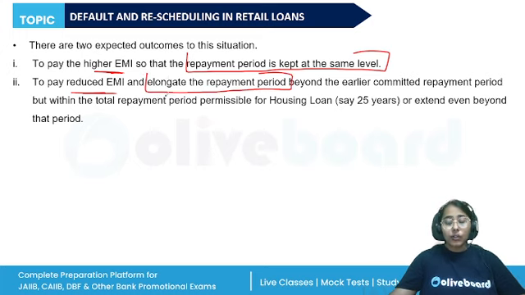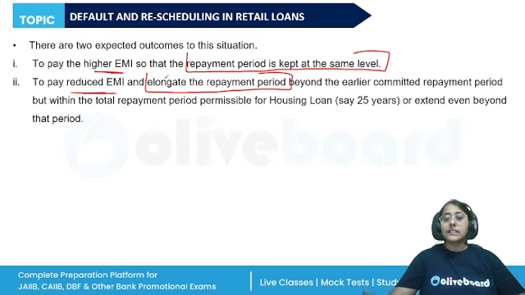So this is how we can reschedule the repayment period, right? And it depends upon the customers. Some customers may be willing to pay a higher EMI and keep the repayment period at the same level, but most of the customers may not afford to pay the increased EMI. This will result in the loans becoming overdue.